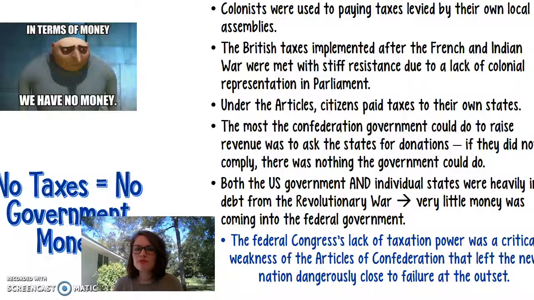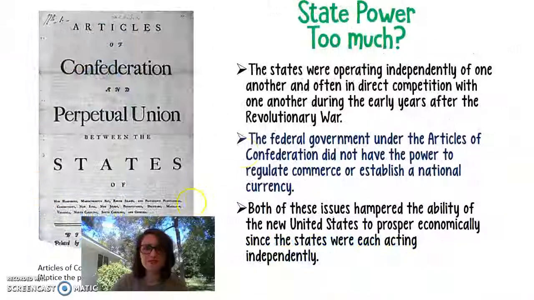And so the U.S. government and individual states were very heavily in debt from the Revolutionary War, and there was little money coming into the federal government. So this lack of taxation power from Congress is a huge weakness of the Articles of Confederation, and it left the nation dangerously close to failure at the very beginning.